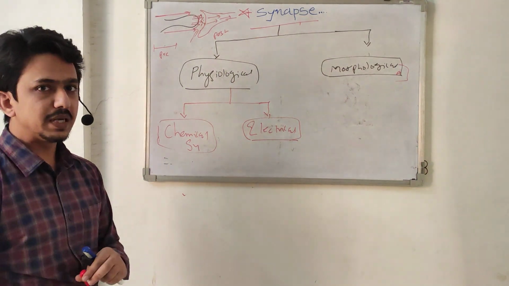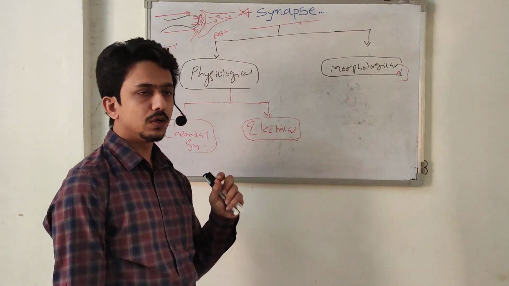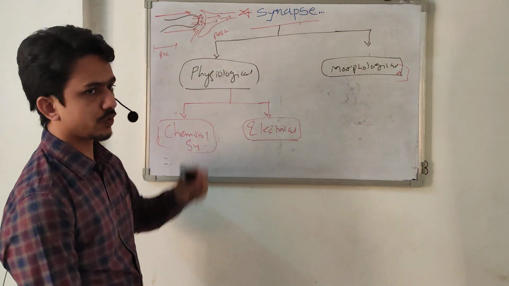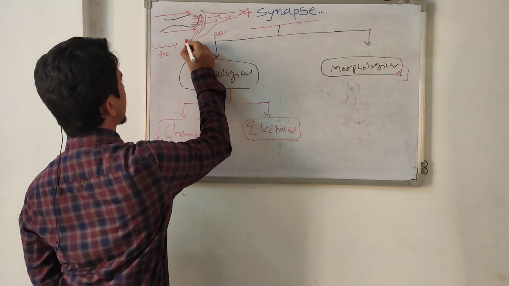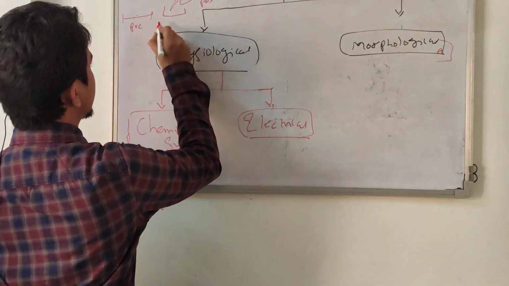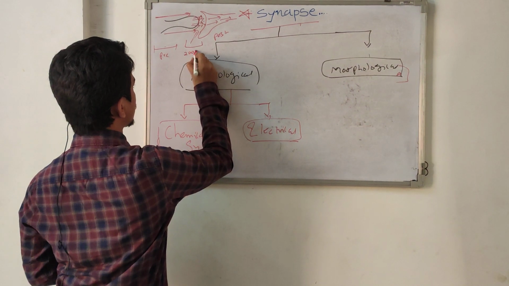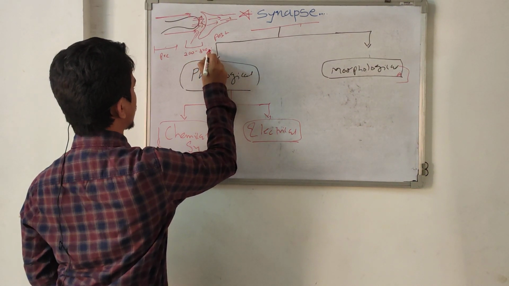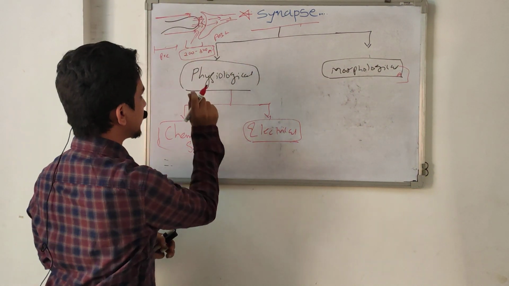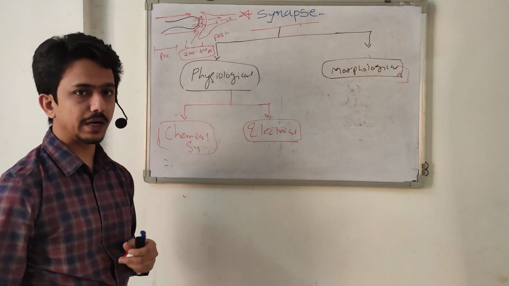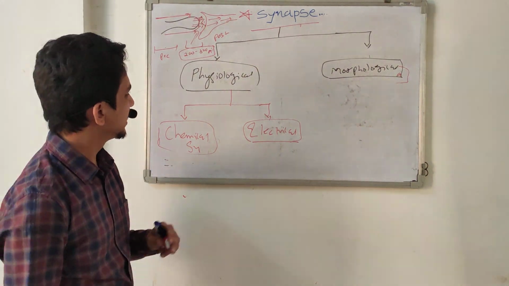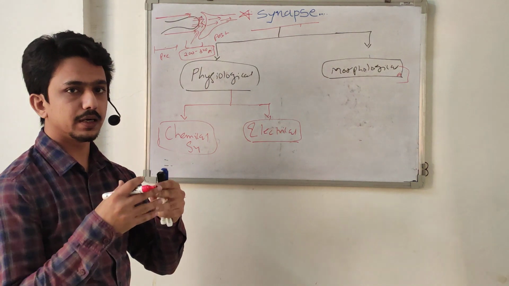So they have a true space between two neurons. The size of this gap is 200 to 300 angstrom. So it is a microscopic gap. We cannot see it with the naked eye, but there is a space. They are not directly connected.